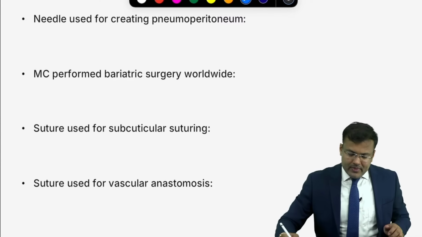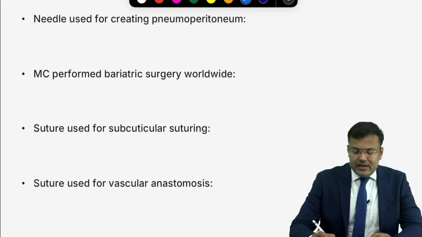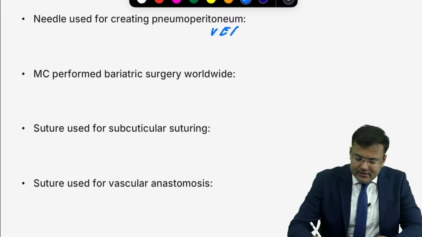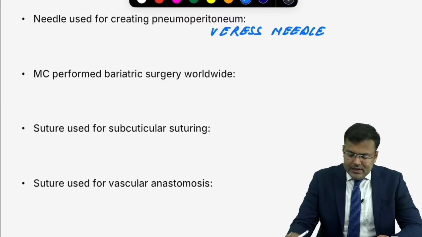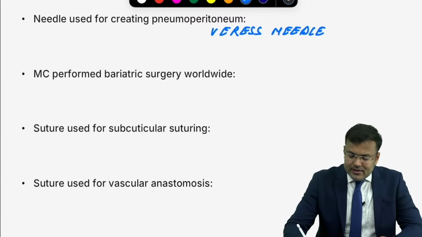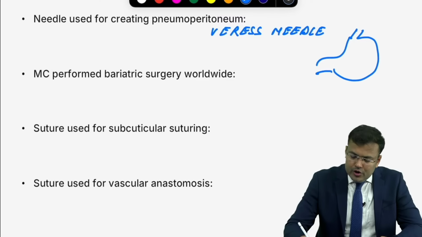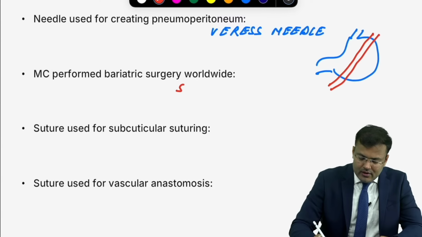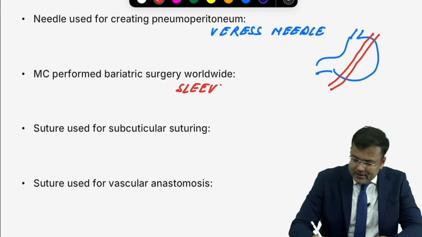Next. What is the needle used for creating pneumoperitoneum? All of you know, it's Veress needle. What is the most commonly performed bariatric surgery procedure? You remove this part of the stomach. So this is known as sleeve gastrectomy. So we perform sleeve gastrectomy.